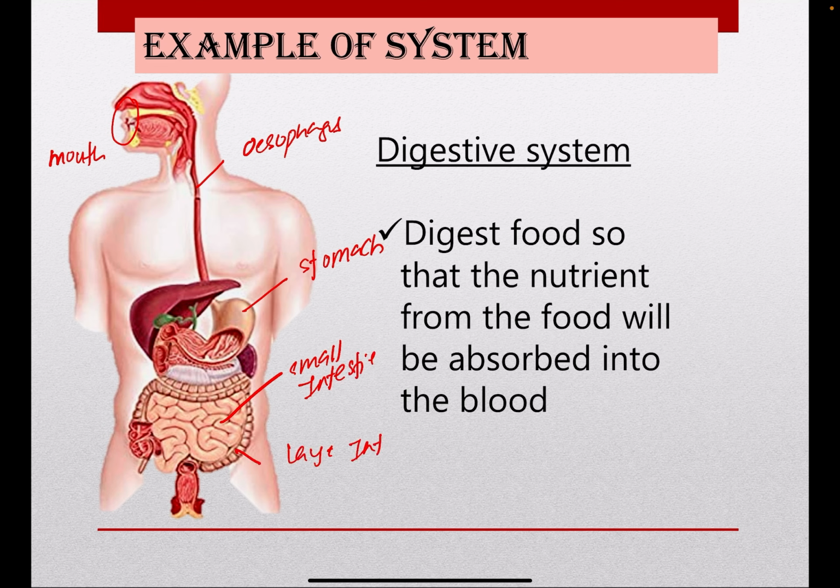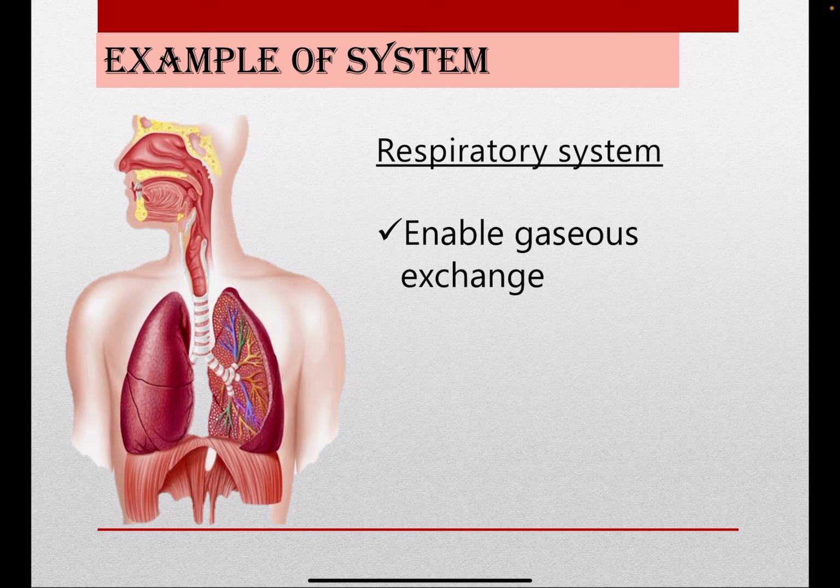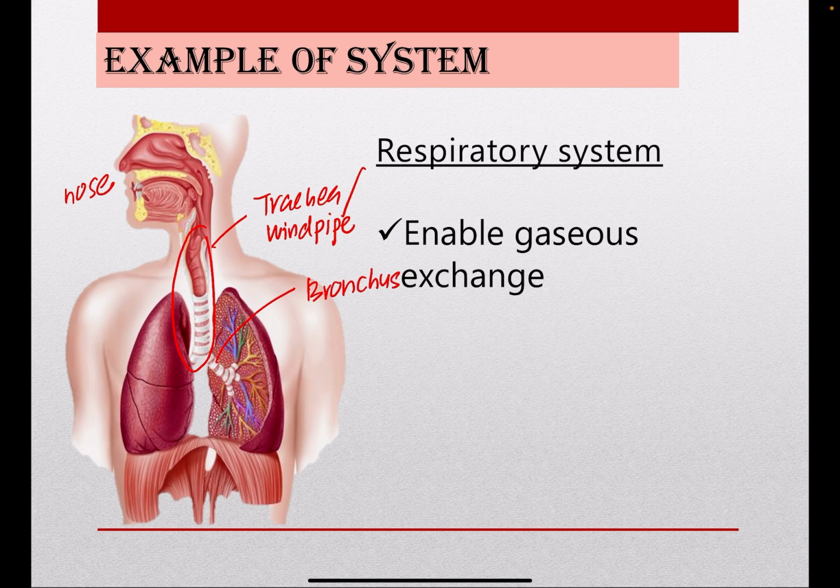Next, respiratory system. Respiratory system is very important to enable gases exchange. It consists of a nose, a structure trachea, or what we call windpipe. And then this is a bronchus. The bronchus have branches, we call that bronchiole.